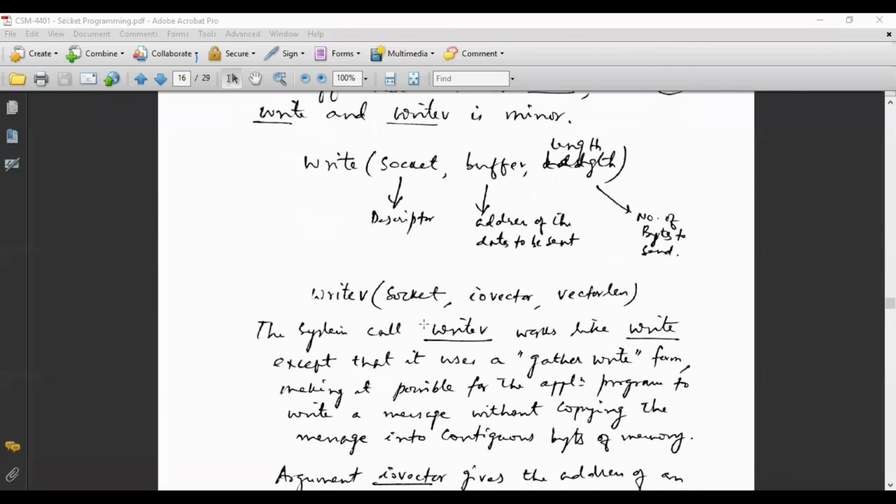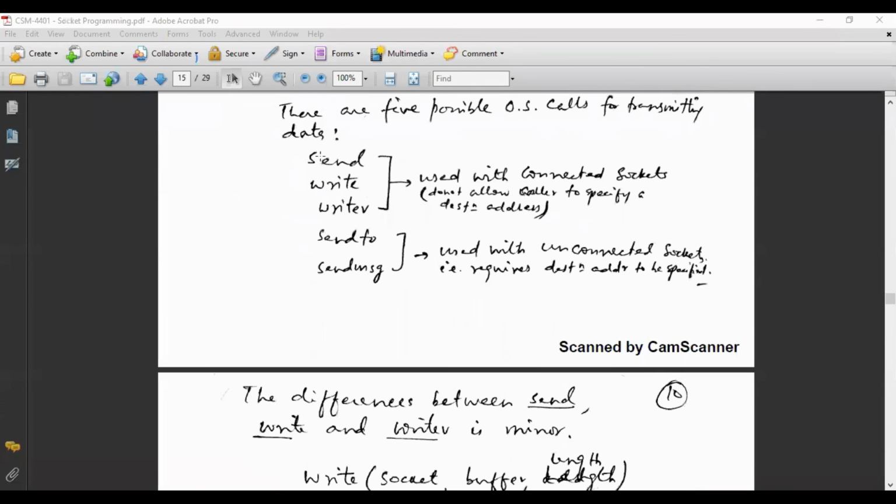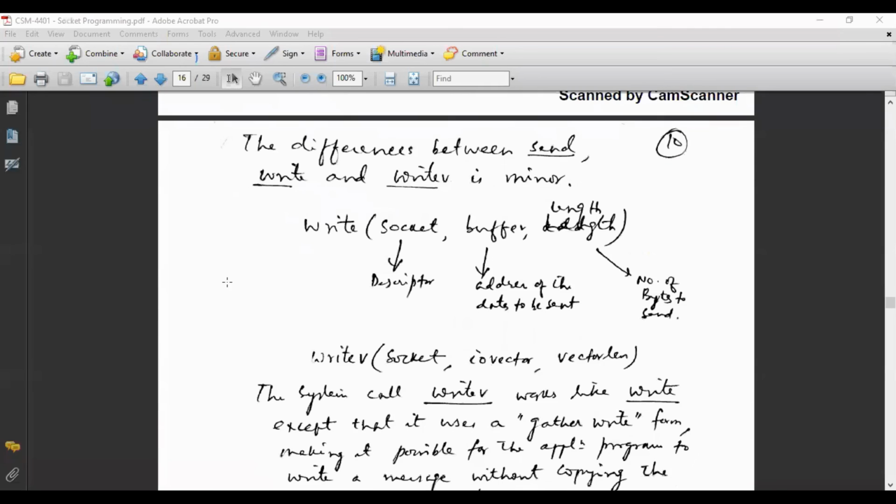Now you see here write. So whatever you will write, what is the write? Write takes socket, buffer, and length. Socket descriptor; buffer is the address of the data to be sent. How much data you want to send, from where you want to send, and how much. So say for example, I am telling you the buffer number is 2100H, means I want to take data from 2100H, and length is 10 bytes. So I want to take data from 2100 to 2110.